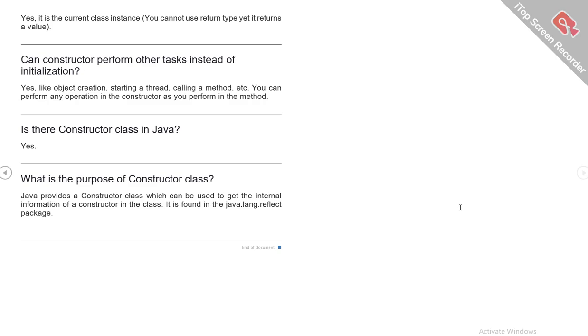What is the purpose of the Constructor class? Java provides a Constructor class which can be used to get internal information of a constructor in the class. It is found in the java.lang.reflect package. This was a brief discussion on constructors in Java.